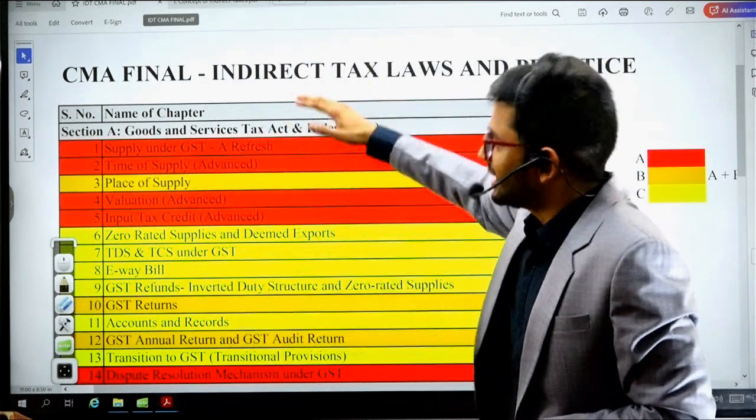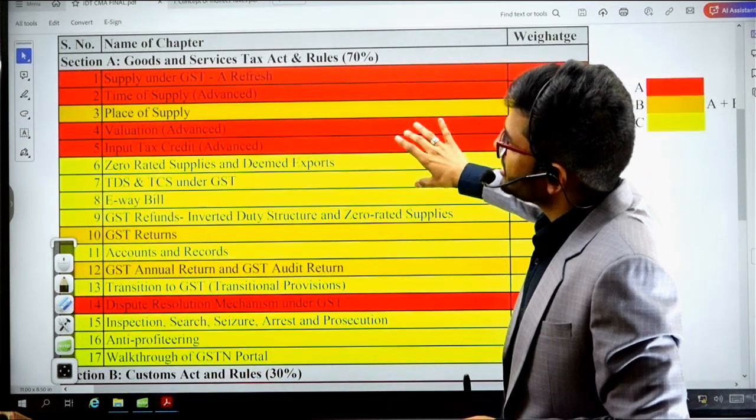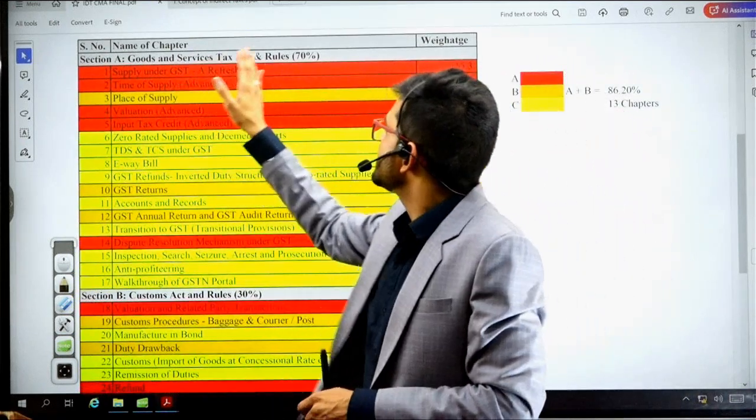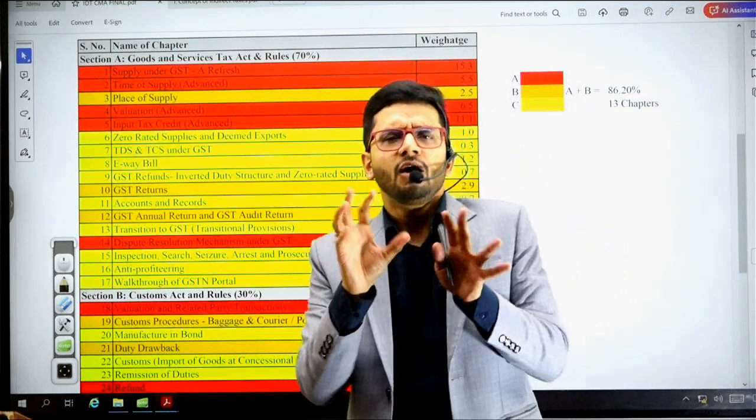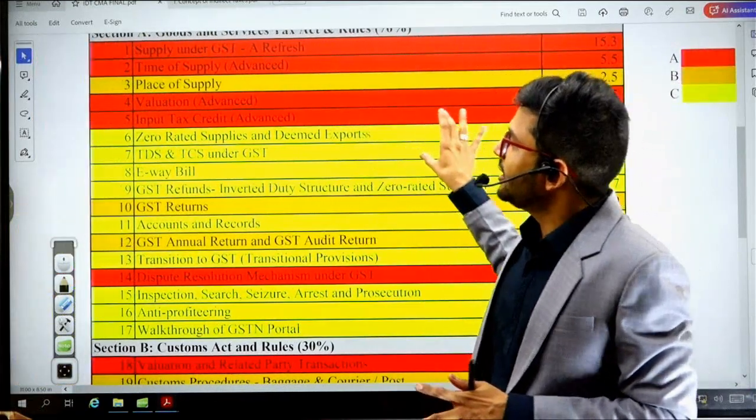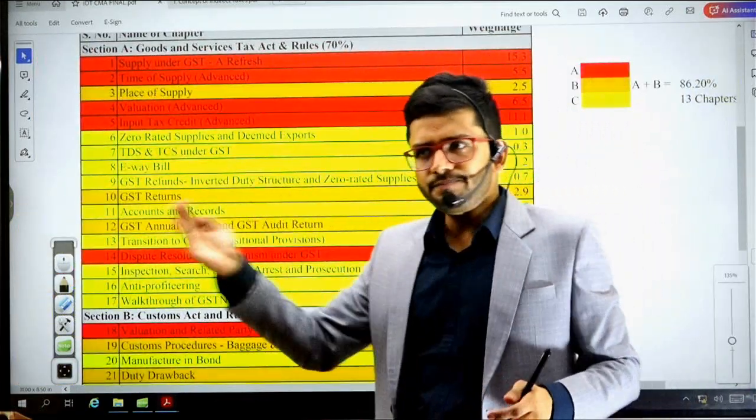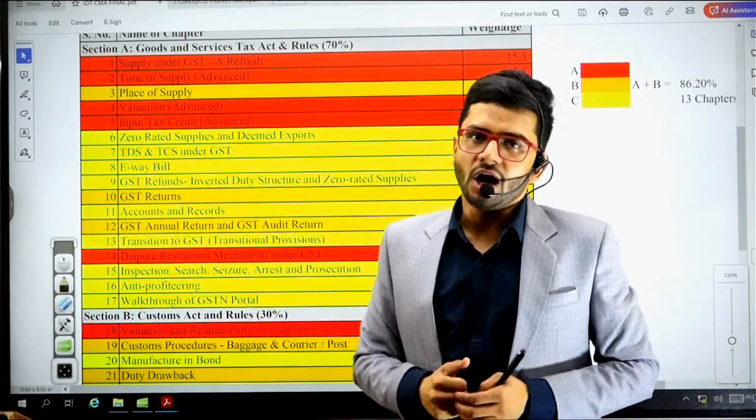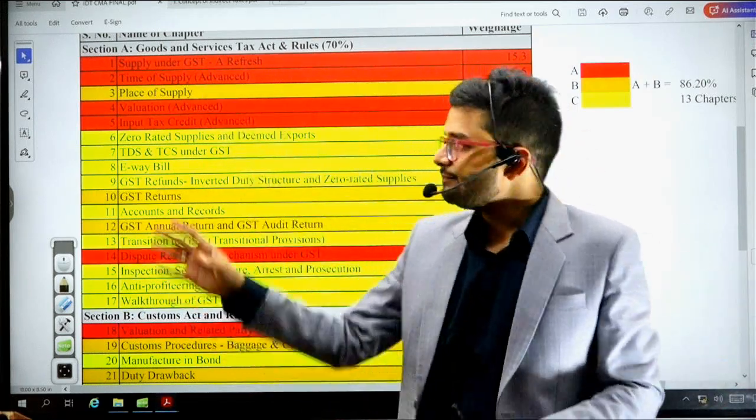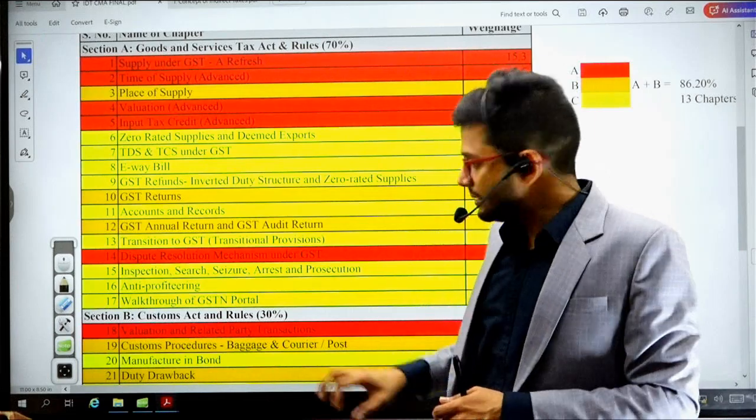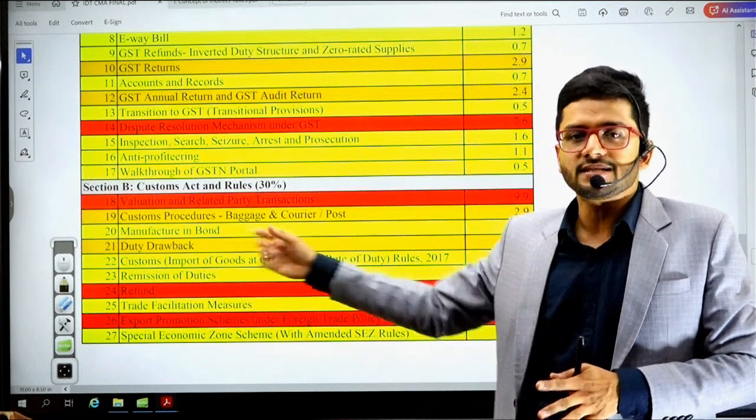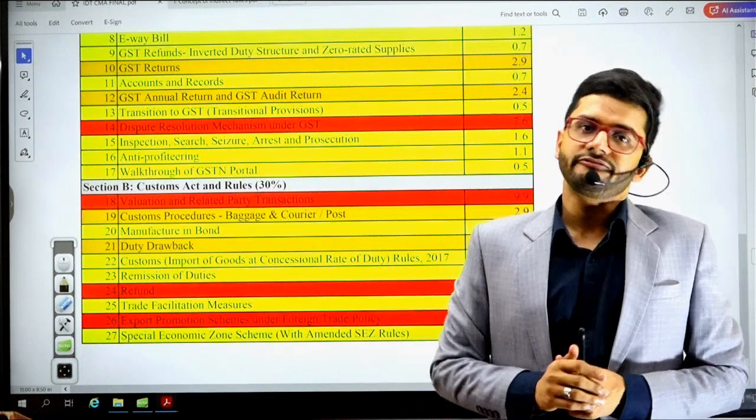So guys, in your syllabus, we have the portions divided into two parts, section A and section B. Section A, which is Goods and Services Tax Act and Rules, contains almost 70% of your paper. Guys, this is not a strict bifurcation, okay? It can go a little over and under depending upon how the examiner creates the examination paper, but still, just to give you a broad idea, GST will have 70% weightage in your syllabus, and other laws like customs acts and rules and foreign trade policies, etc., will carry 30% of your weightage.